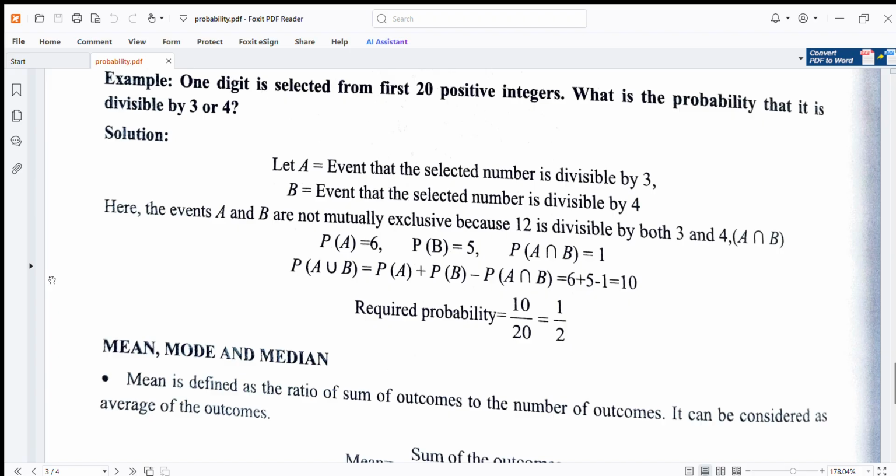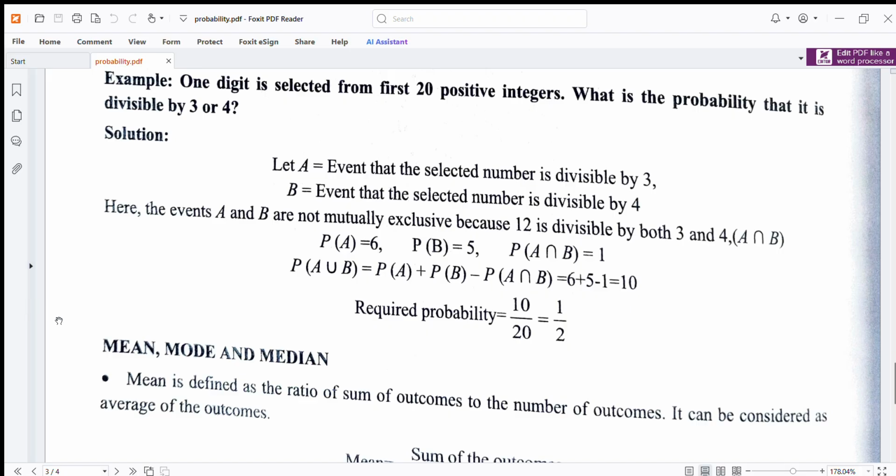P(A union B) is equal to P(A) plus P(B) minus P(A intersection B), which is equal to 6 plus 5 minus 1, which is equal to 10. Required probability is 10 upon 20, which is equal to 1.2. That is the answer of this example.